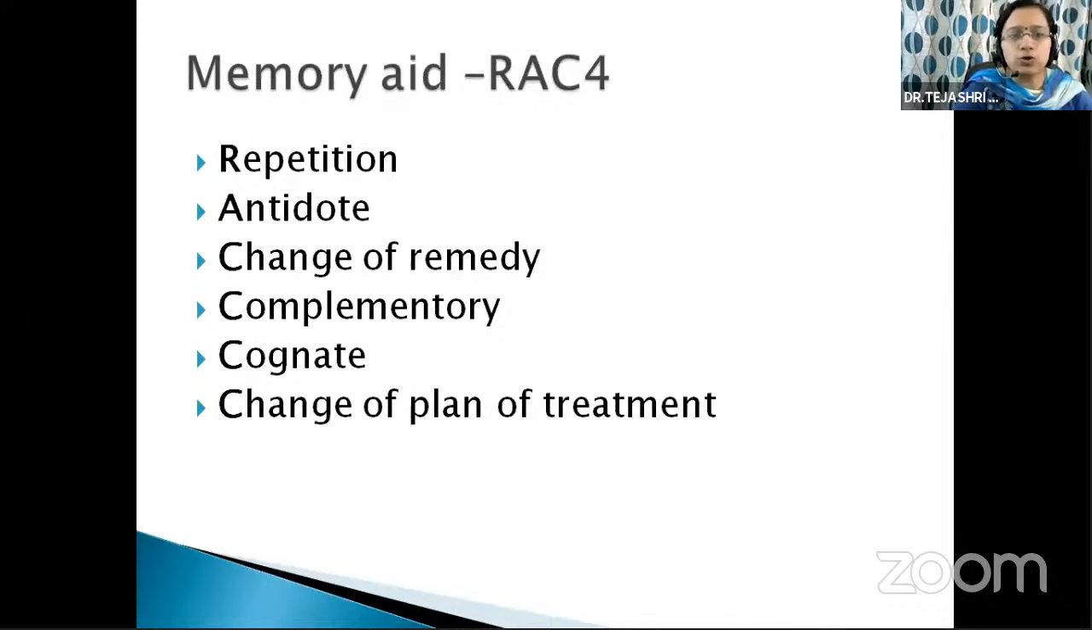Now, how to remember? This is one trick for remembering the second prescription. These are the mnemonics: RAC 4. R for repetition, A for antidote, C for change of remedy, C for complementary, next cognate, and fourth is change of plan of treatment. So understand everyone, these are the types of second prescription. Okay, now next.